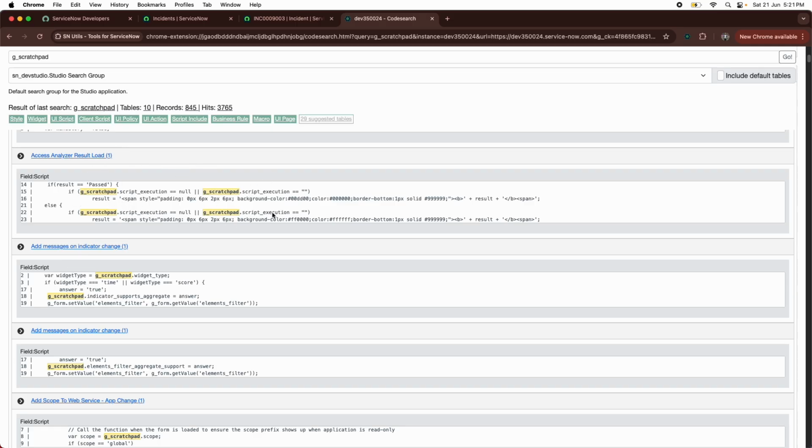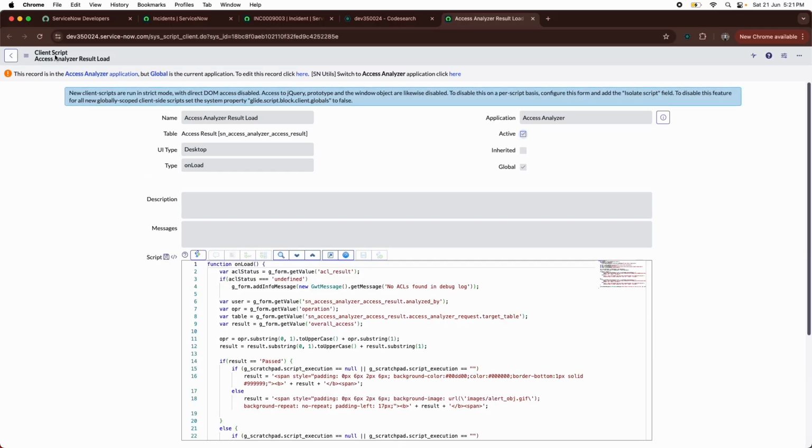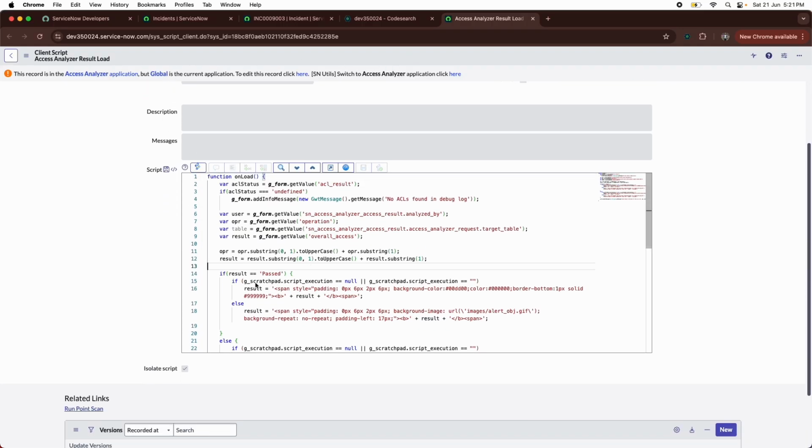You can see also in which field it is being used. If you want to know more about it, you can just click on it. It will open in a new window. The client script is opening right now, guys. You can see this is the client script access analyzer. It is in a different scope, doesn't matter. But here you will get the g_scratchpad.